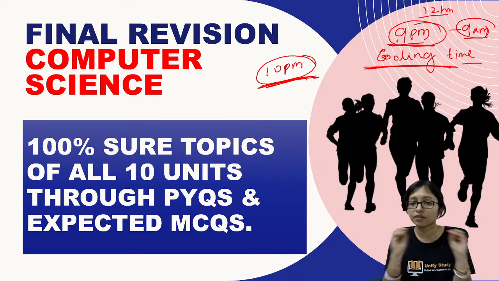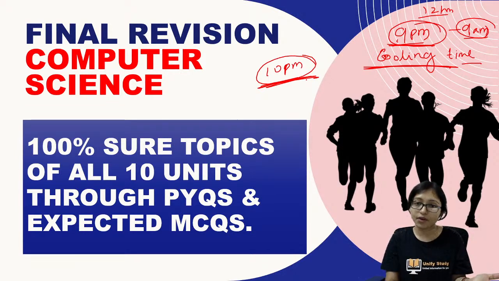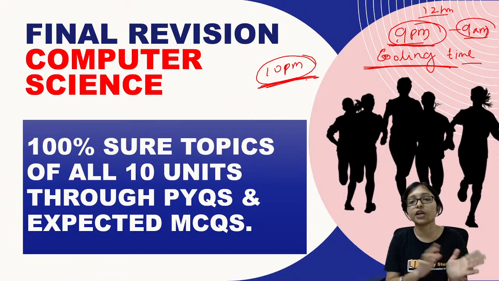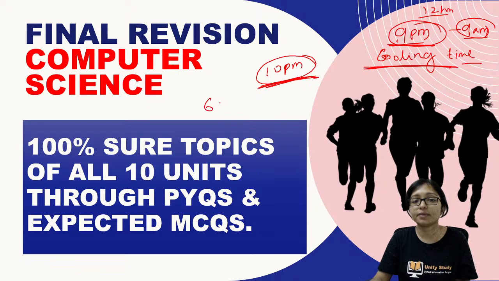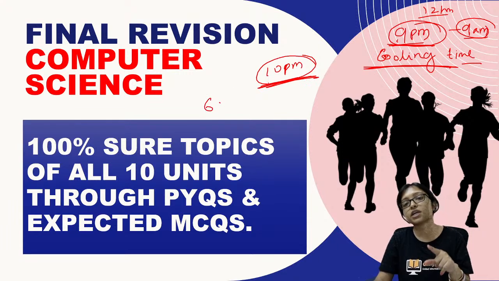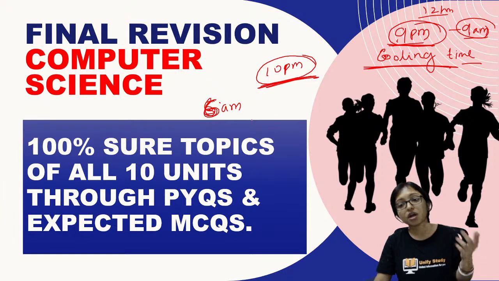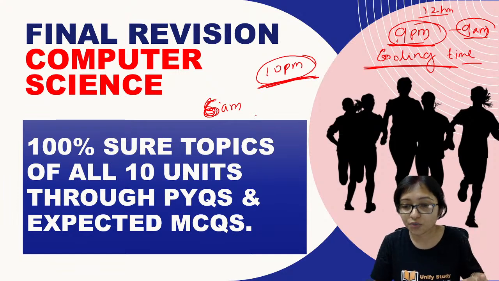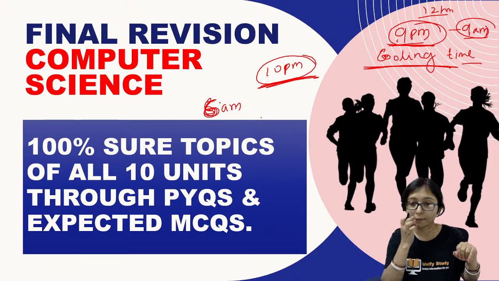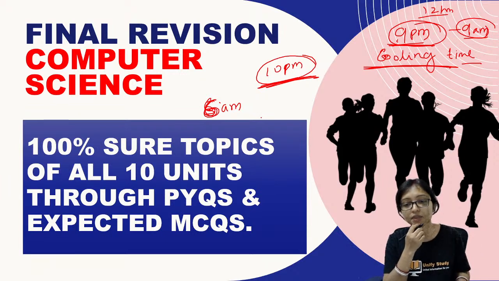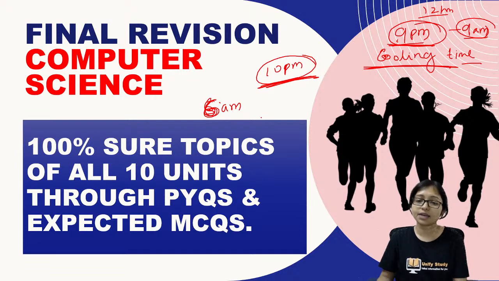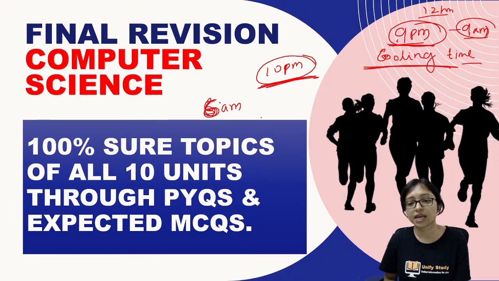Tomorrow, whatever revision is required, do it first. From the morning start your learning. If you are going to bed at 10 p.m., then you can wake up at 5 a.m. or 6 a.m. You can start learning from 6 a.m. tomorrow. After that, plan as per your traveling time. Check how much traveling time is required, and plan accordingly.